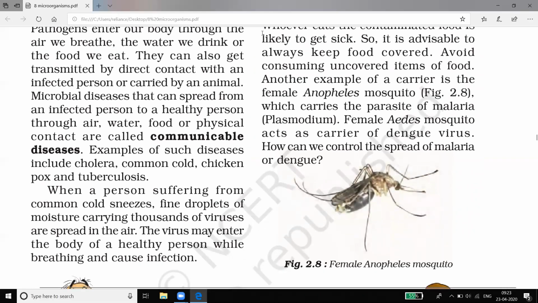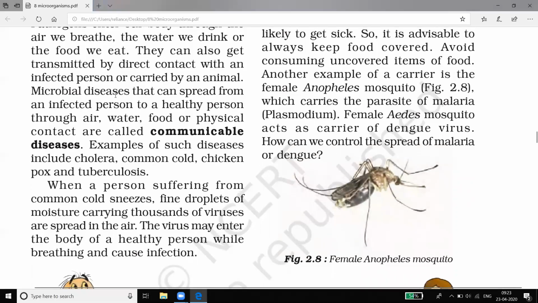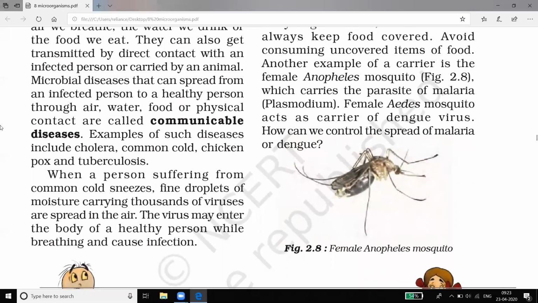Microbial diseases that can spread from an infected person to a healthy person through air, water, food or physical contact are called communicable diseases. We have all experienced coronavirus, and that is also a communicable disease.